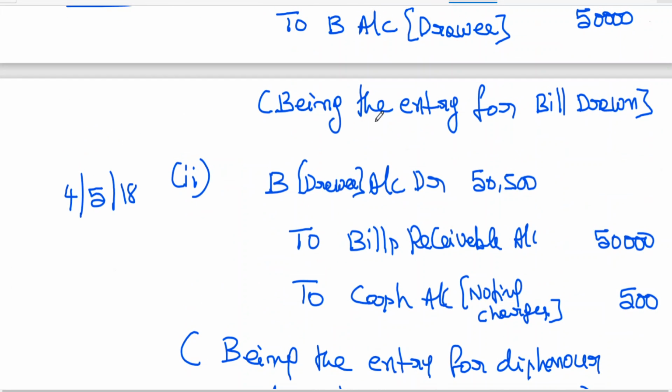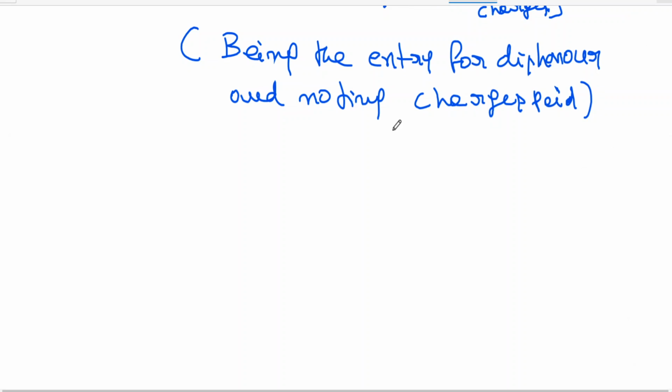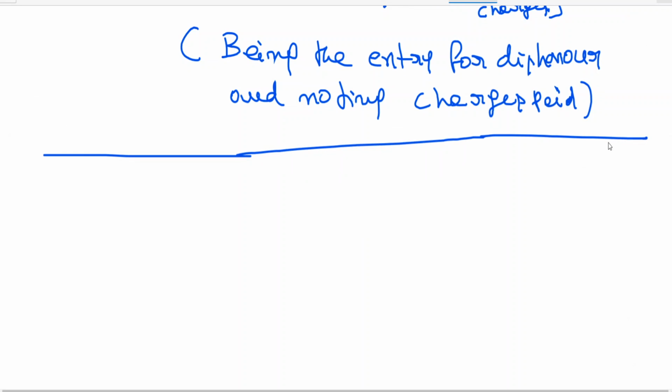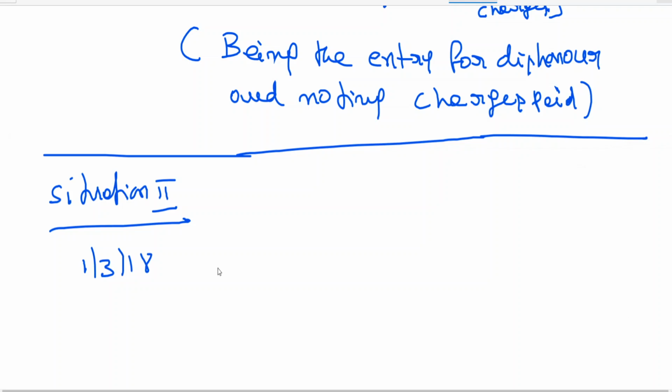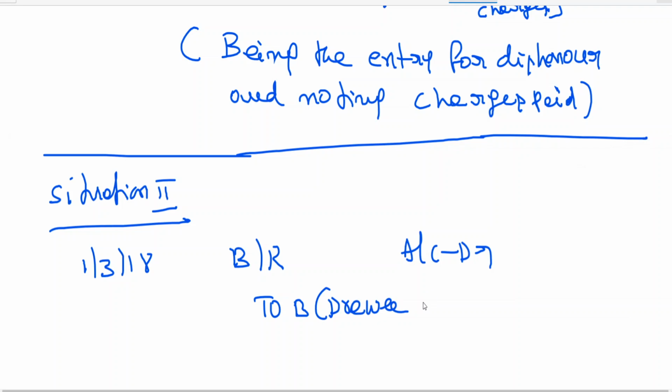Okay, this is situation number 1. Clear to all of you? Now let me take you to situation 2. There I have given when bill is discounted with the banker. First entry again, 1st March 18. Bills, I'm using short form, bills receivable account debtor to B account. Who is B? Roy. 50,000.